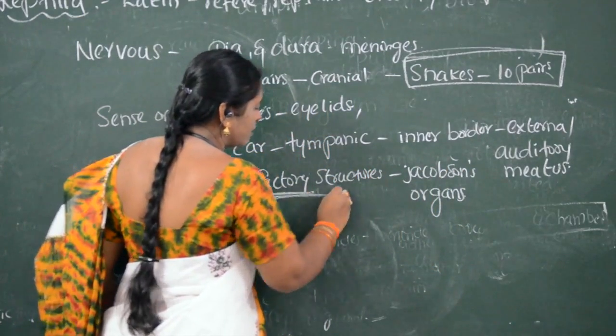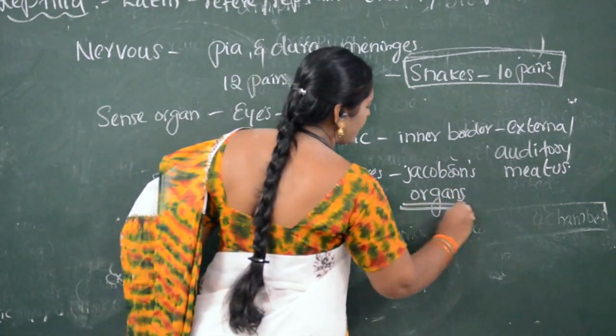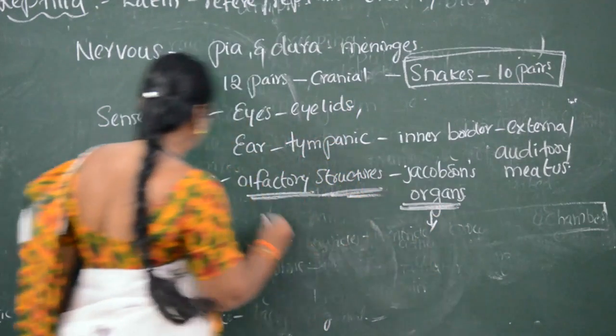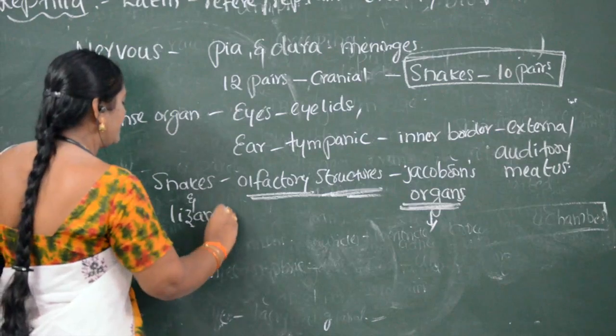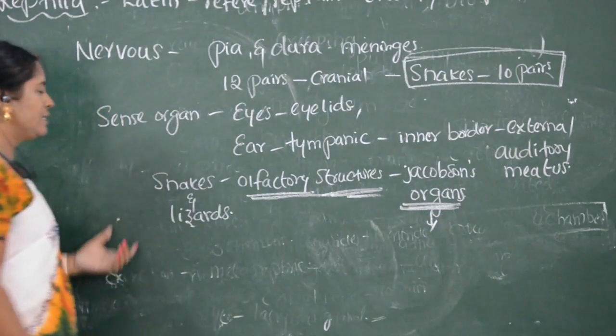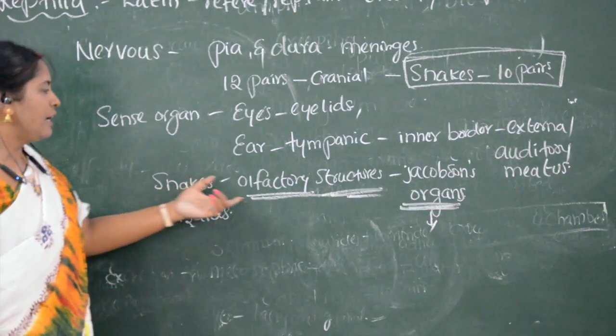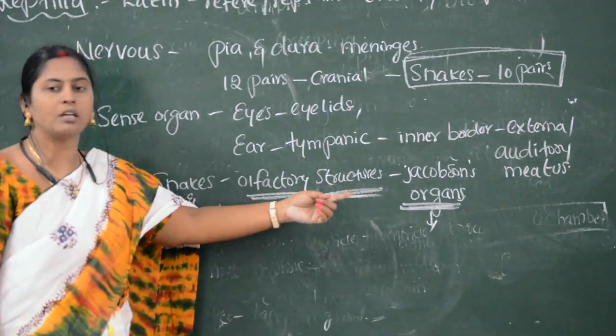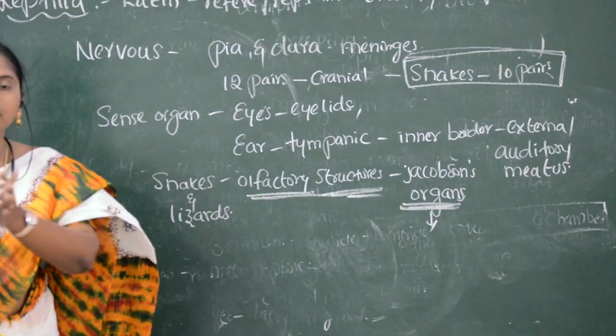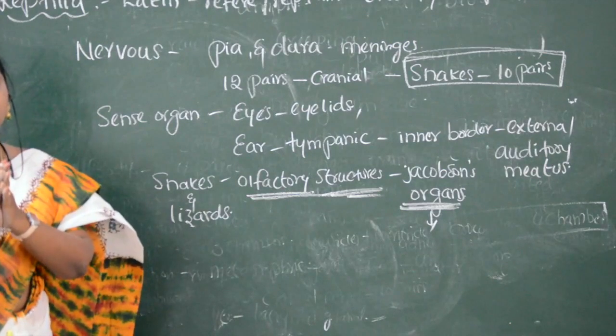So Jacobson's organs are well developed in which animals? Snakes and lizards. So in snakes and lizards, the special olfactory structures called Jacobson's organs are well developed. And here one more peculiar character we also have to see.